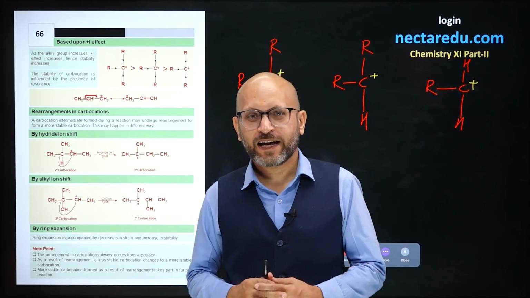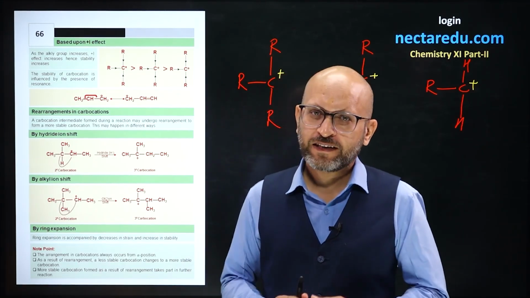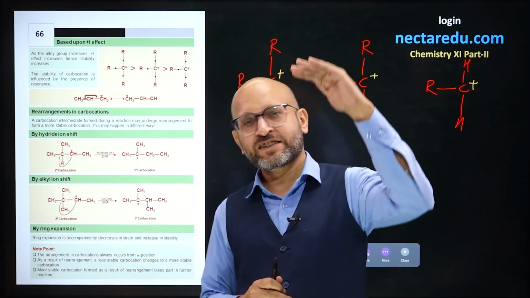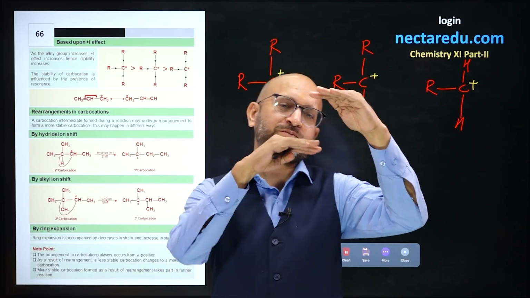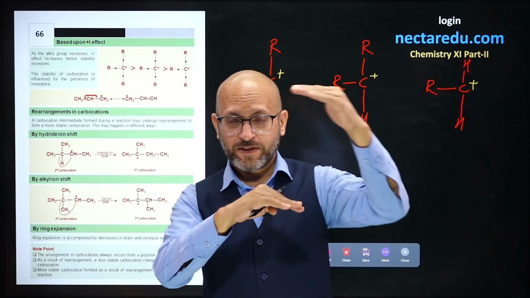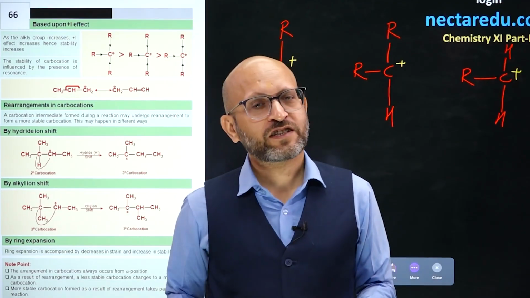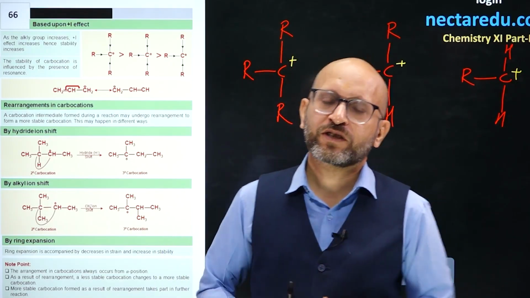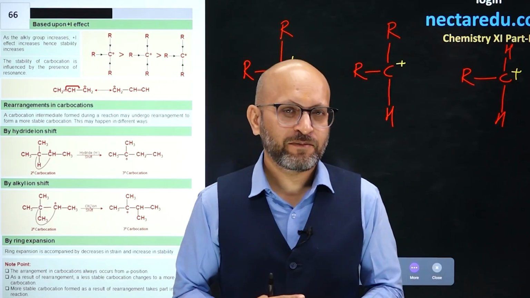Stability of a carbocation depends on inductive effect, hyperconjugation or resonance. Out of these, resonance is the dominating factor, then comes hyperconjugation if resonance is not present. If hyperconjugation is also not present, we will see positive inductive effect. More is positive inductive effect, more will be stability.